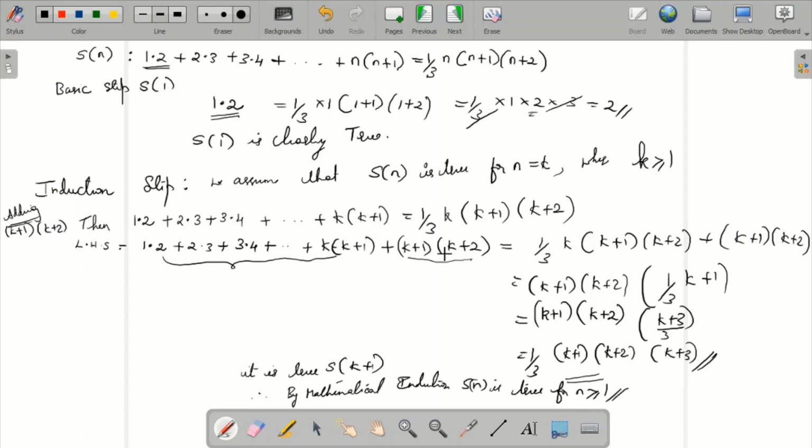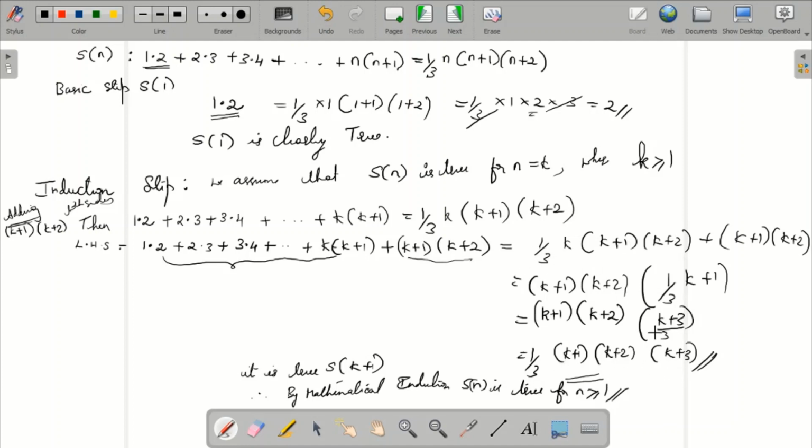So these two terms you can add on both sides, adding k plus 1 and k plus 2, because the meaning is the same. For this only you are adding these two terms, right? So on both sides you have to add. Then you will try to solve.